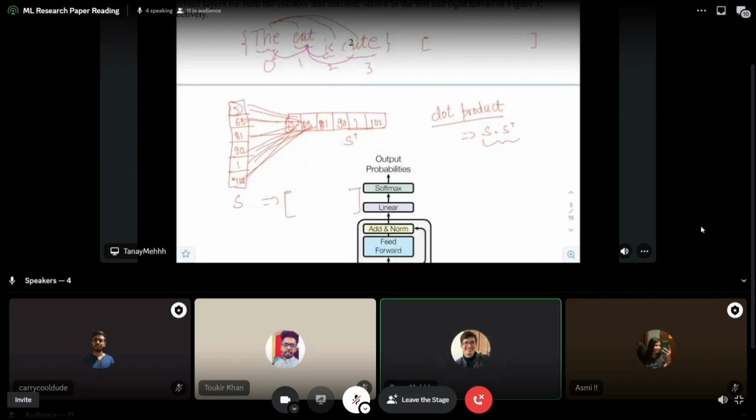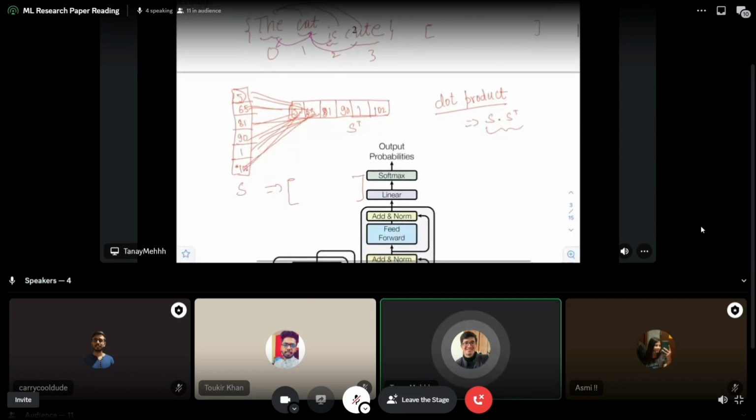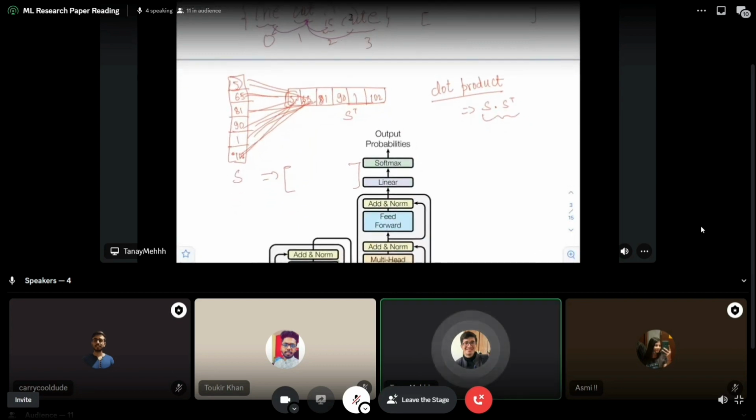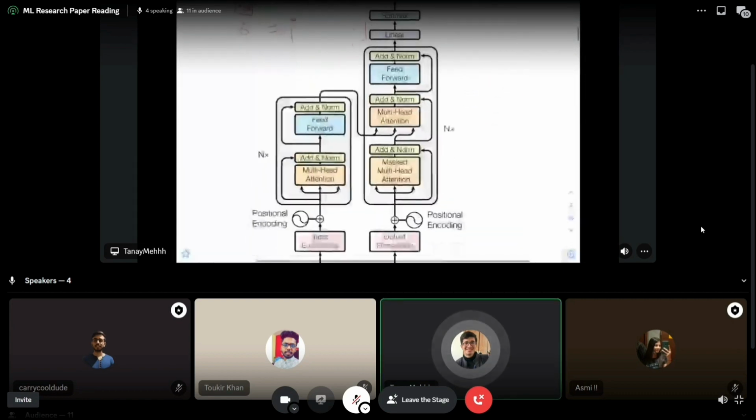So when you do this, you are calculating relative similarities of everything to itself, right? And now later on you will understand the significance of it. So this is the core of attention: when you do a dot product of every element with every other element, you get how similar that element is to all the other elements, right? So now let's go to the actual architecture.